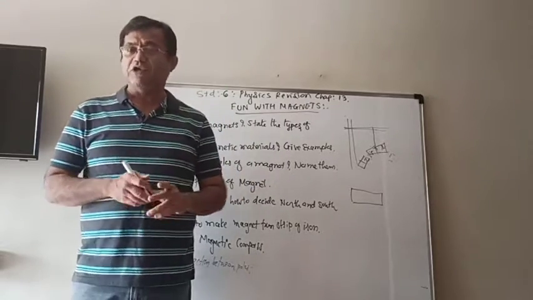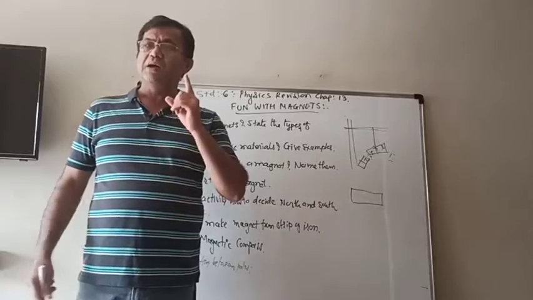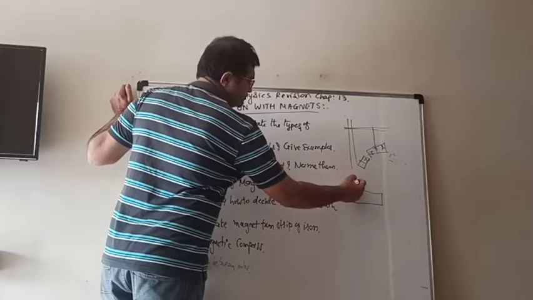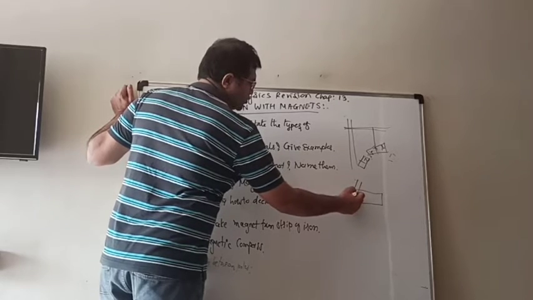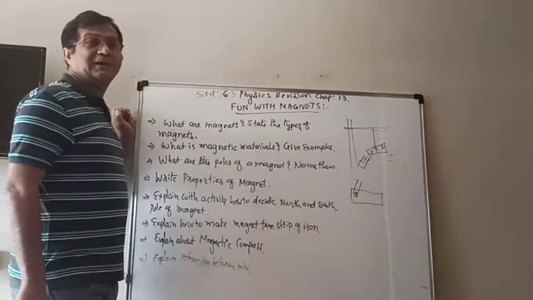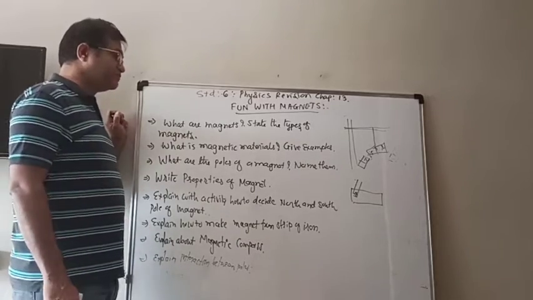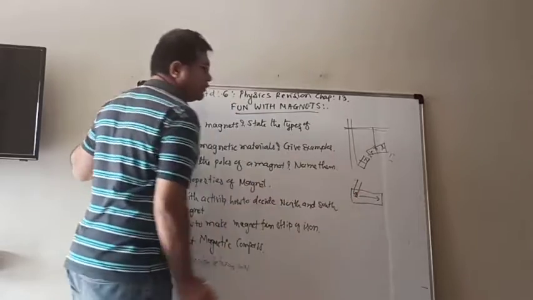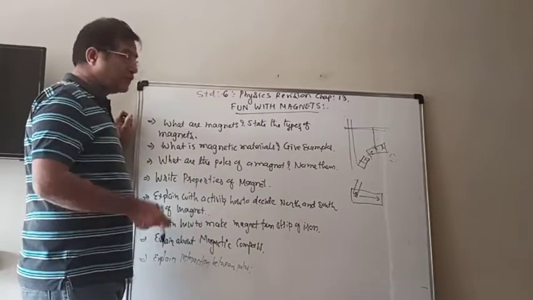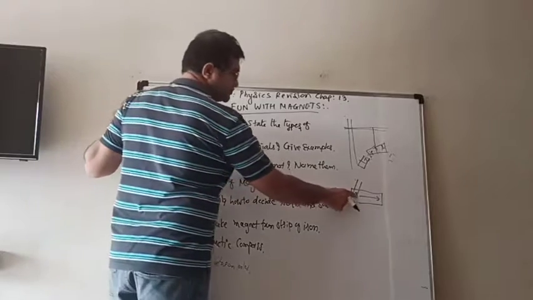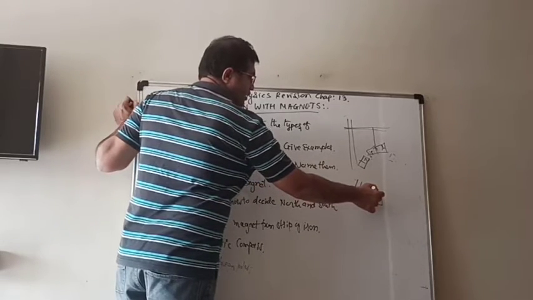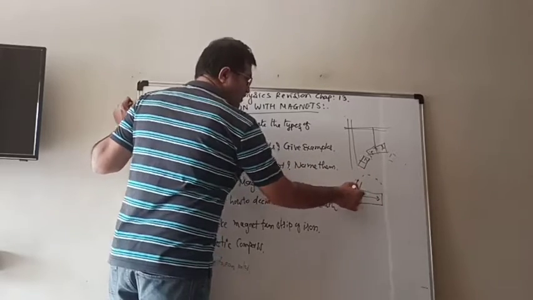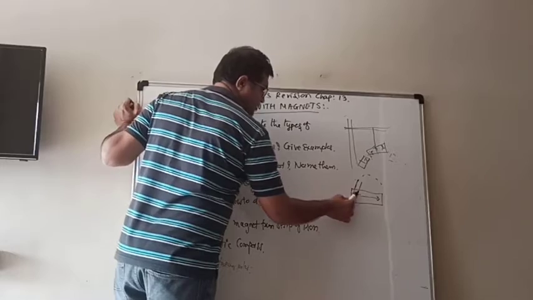So now what we have to do, we have to take a bar magnet and hold it like this, with the north pole on one side of the iron strip. Then we have to slide it over it. You have to rub it in one direction, and then from here you have to lift it and again put it back to the original position and do it like that.